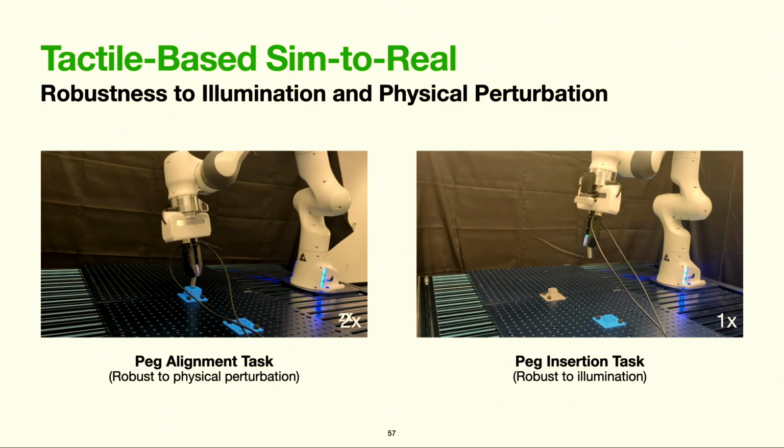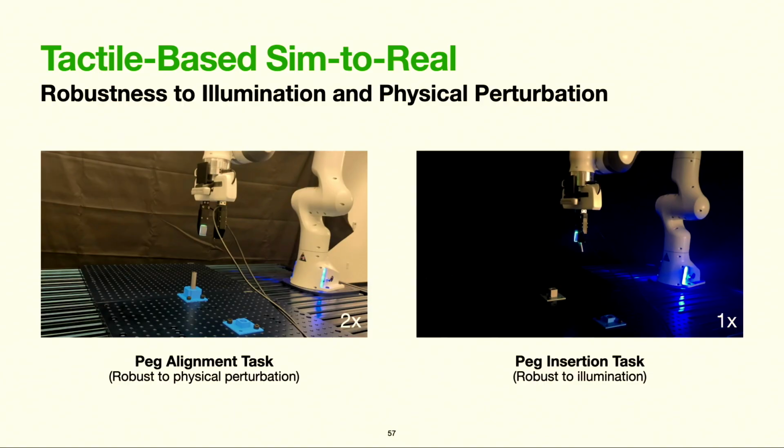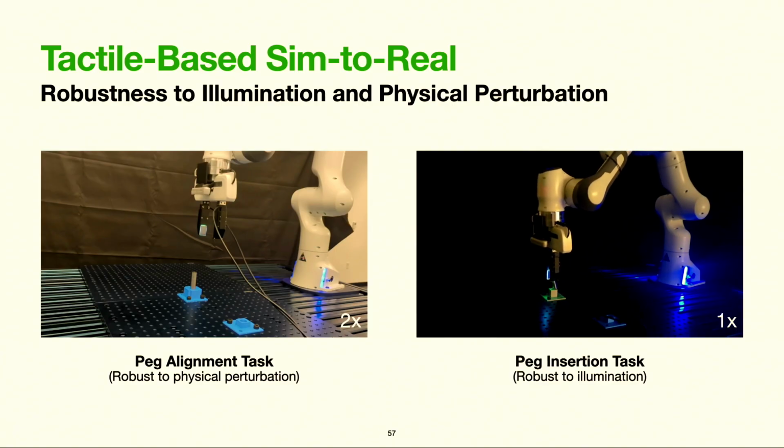On the right, the robot is performing an insertion task, but as you'll see, the lights are shut off in the middle of the rollout. And no surprise, the robot has no difficulty in handling the perturbation since it can use its tactile sensors, which have internal illumination.